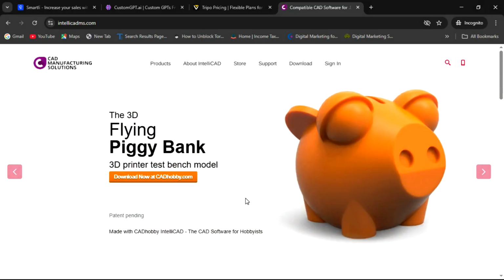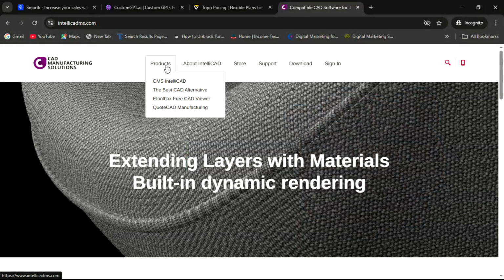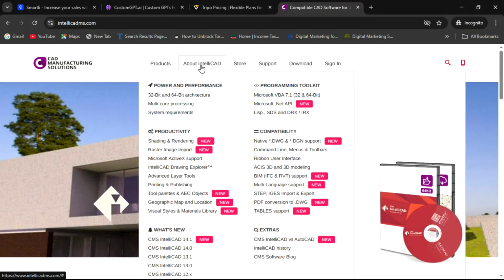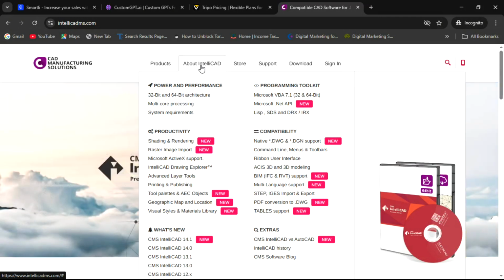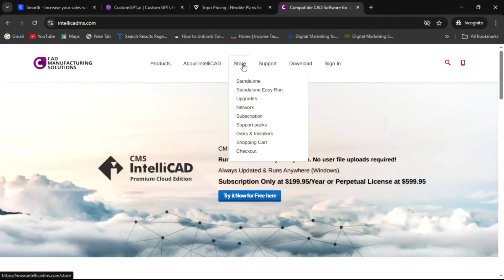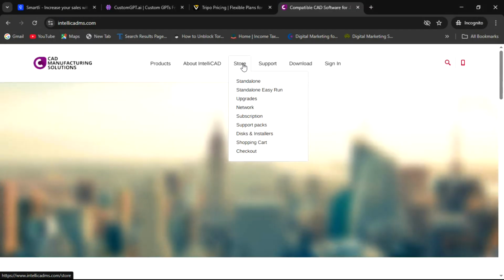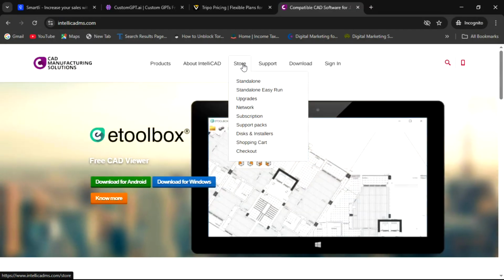So on this platform you can see that, and here you can explore more in multiple industries. You can know about Intellicad in the About section, and also in the Store you can download multiple tools and software from this platform. You can see that,